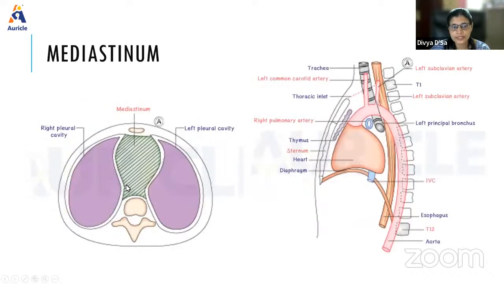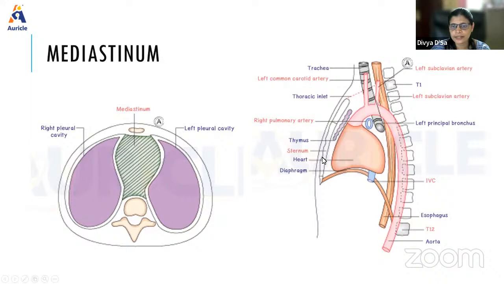So why this mediastinum is important? So mediastinum is very important because it houses many important structures there, mainly the heart, all the tubes, that is the esophagus, then the trachea is there. Then also we have the great vessels in that region. So that is why the mediastinum plays a very important role. So this is the boundaries which I said.